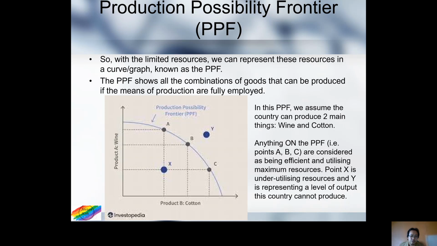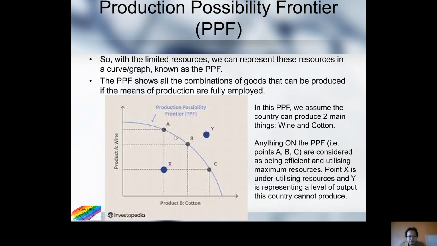Usually, in this case we use a simple example, a PPF with two goods, two products. In this example from Investopedia, on the left-hand side the product is wine, and on the right-hand side the product is cotton. And this is the curve, the PPF.